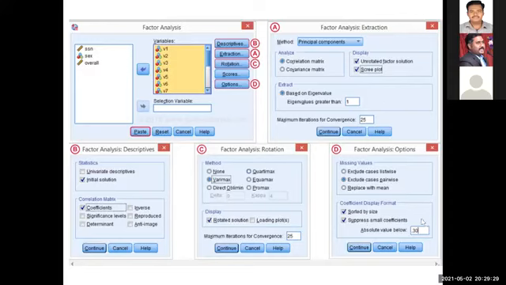For example, they set here 0.3. Better you can set 0.4 or 0.5, so that you can justify that these variables are highly influencing your research. So here you can set the absolute value. You will get this after clicking Suppress small coefficients. How could we decide? Ma'am, for deciding, most probably 0.4 or 0.5 is the standard value. 0.4 or 0.5 is the standard value. But don't go less than that.